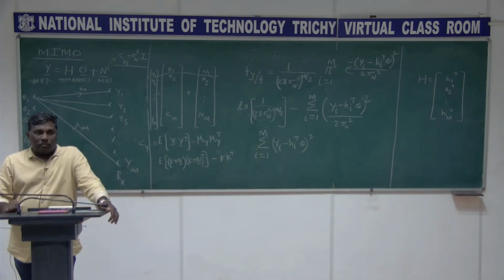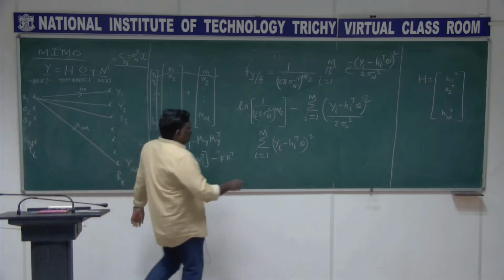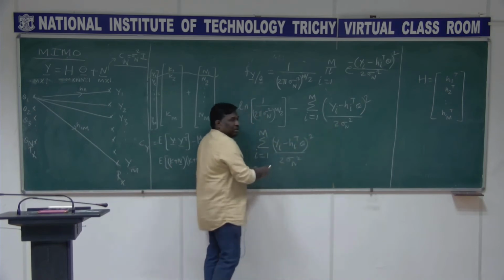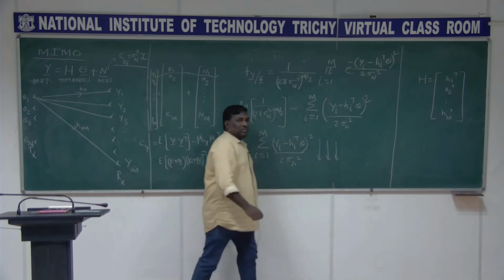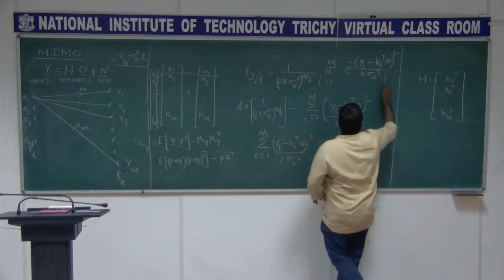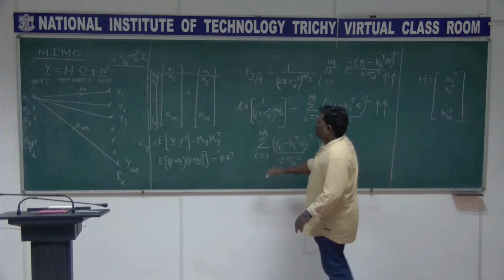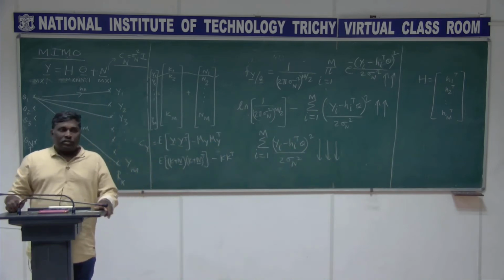That 2 I missed, divided by 2 sigma square. It is fine now. I have taken this part alone separately and I wanted to call this problem a minimization problem, whereas the earlier one is a maximization problem, which is converted to a minimization problem in this. Now the problem is given. This is what the problem is. You need to solve this.